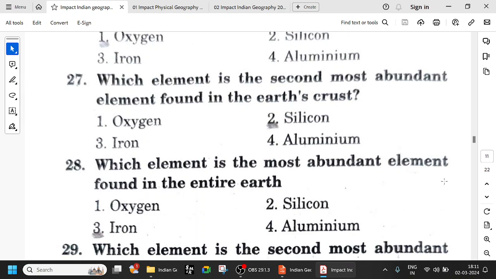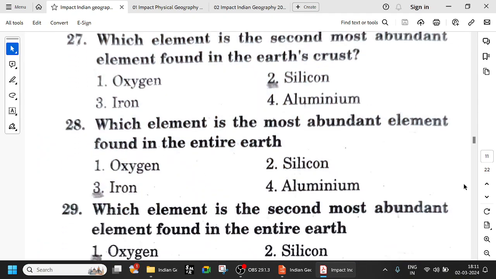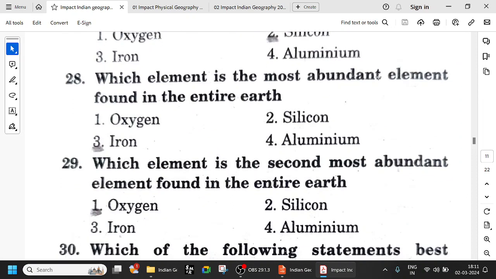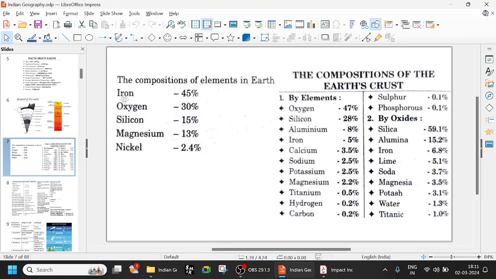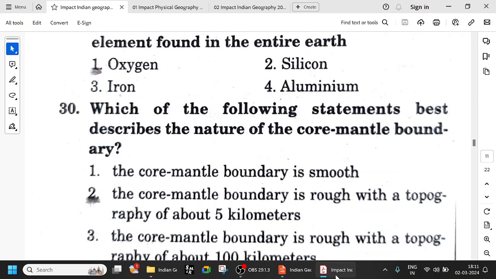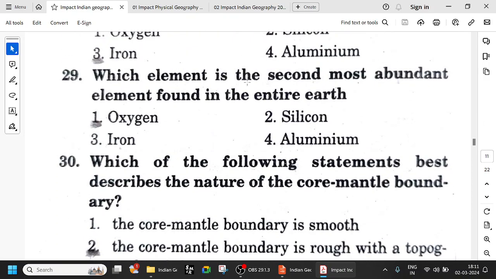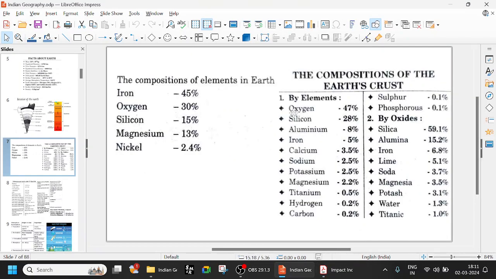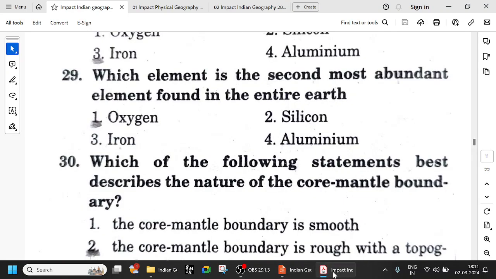So which element is the most abundant element found in the entire Earth? 20th question. Entire Earth is iron. Okay, we have seen, right? Entire Earth means iron, 45%, oxygen, silicon, magnesium. So the second most abundant in the entire Earth is oxygen. In the crust, first is oxygen. In the entire Earth also, oxygen is the second most abundant. So in the Earth there is so much oxygen, not only in the air, there is oxygen in the crust and oxygen in the total Earth. Remember that.